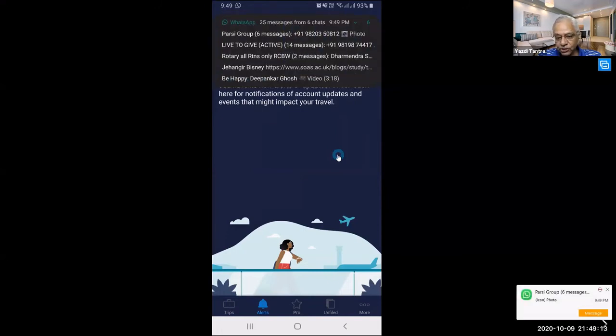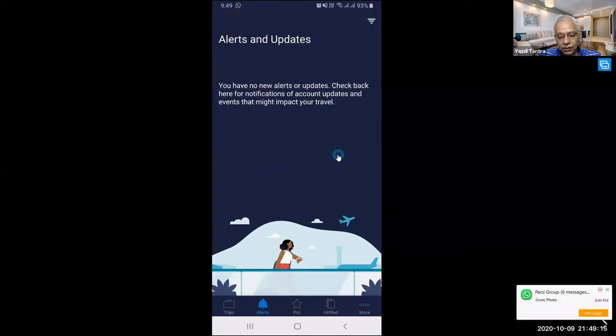This is very useful. It tracks you by your location. So just now, of course, there are no alerts and there are no updates. Otherwise, it will give you updates. If the flight is delayed, it will tell you there is a delay in the flight. If the gate is changed, it will tell you the gate is changed. This is what you get if you have the free version.